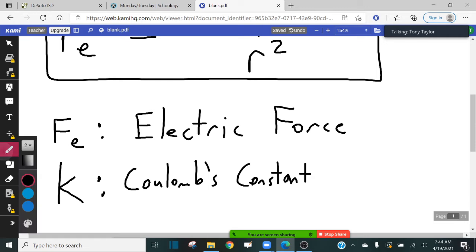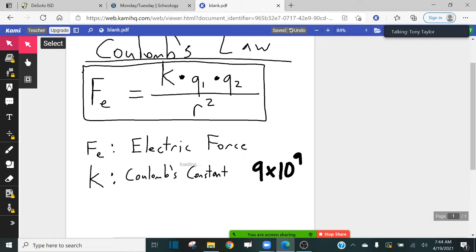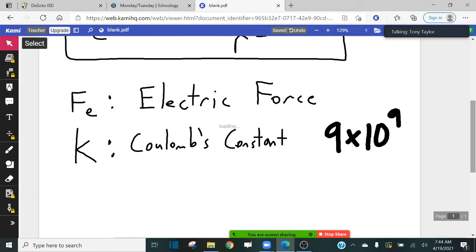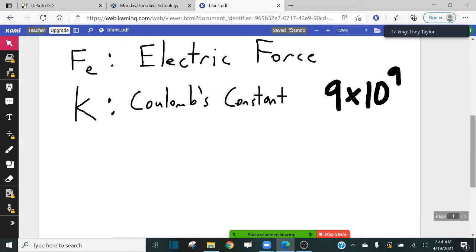And guys, this value here, Coulomb's constant, it is always 9 times 10 to the 9th power. Okay. Please remember, that is Coulomb's constant. That is always what Coulomb's constant is. It's a constant, right? So, guys, whenever you're using this equation here, you're going to always plug in 9 times 10 to the 9th power into K. Okay. In just a moment, I'm going to do an example for you guys.